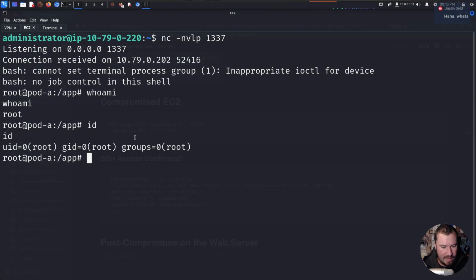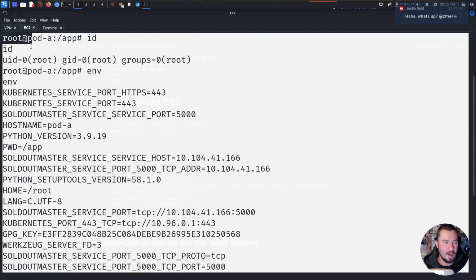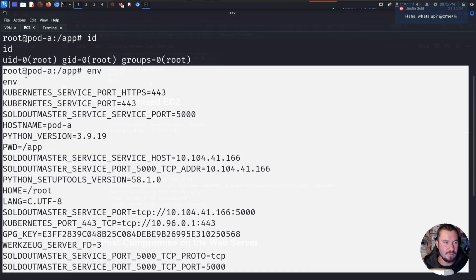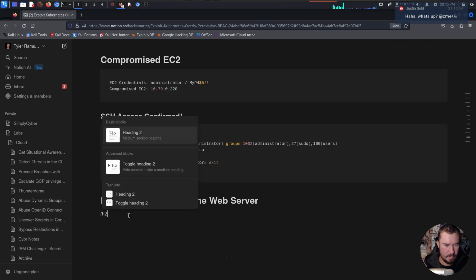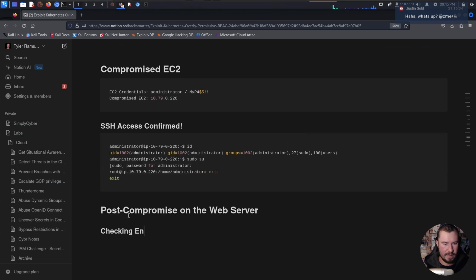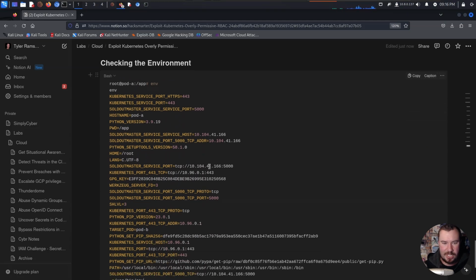And one easy way to check that in Linux is by typing env for environment. And when we type env, we are given a lot of information. Let's go ahead and just copy all of this information and drop it into our notes, and then we'll look at it a little bit closer. So we'll say checking the environment. How about that? Code block, like so.